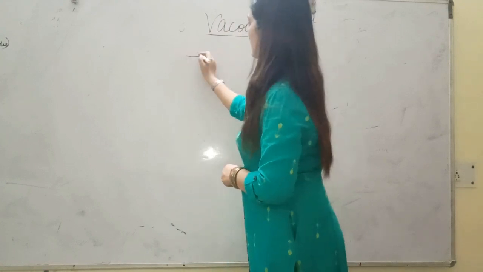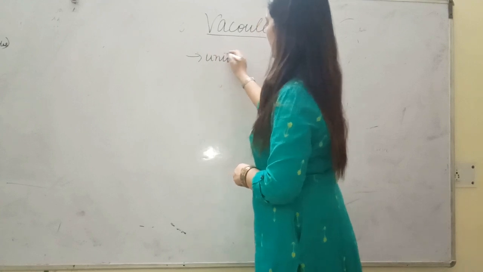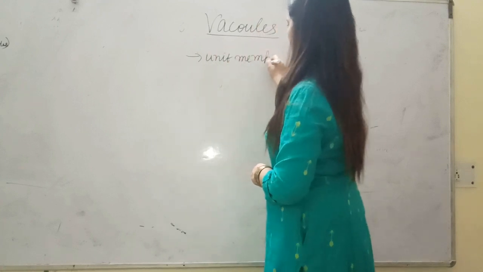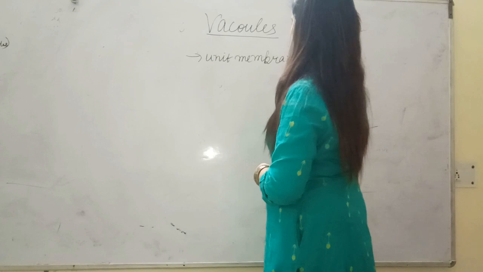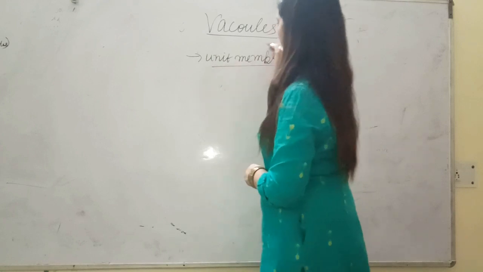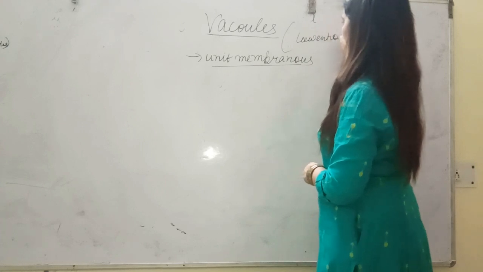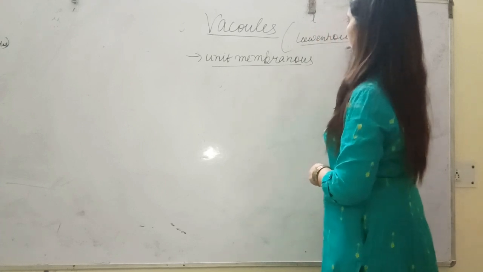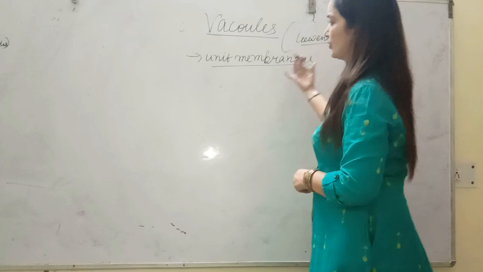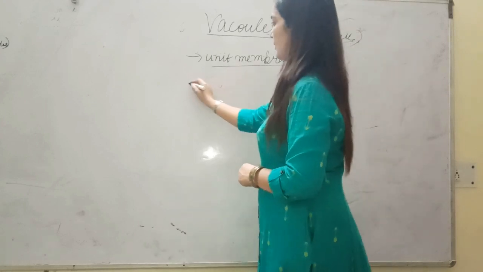Alright, so they are also unit membranous, and they were discovered by Antoni van Leeuwenhoek, who saw the living cell for the first time. So these are unit membranous structures.